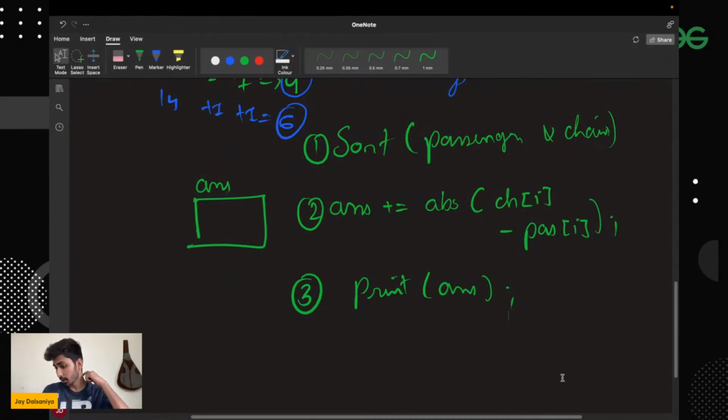So was it clear to everyone? Can I get a quick +1 in the chat box? And then we'll be ending the session after coding the solution. Now, what will be the time complexity of this approach? If you have understood, +1, and write down what will be the time complexity of this approach.